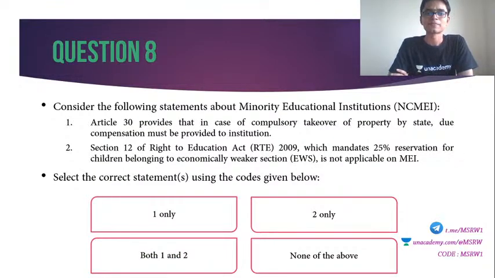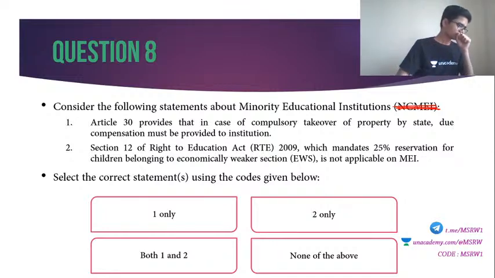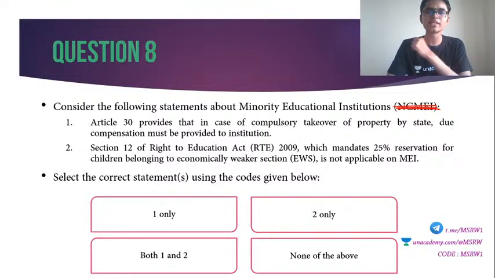Question number 8. Consider the following statements about minority educational institutions. 1. Article 30 provides that in case of compulsory takeover of property by the state, due compensation must be provided to the institution. Second statement: Section 12 of the Right to Education Act 2009, which mandates 25% reservation for children belonging to the economically weaker section, is not applicable to MEI. Select the correct statements.